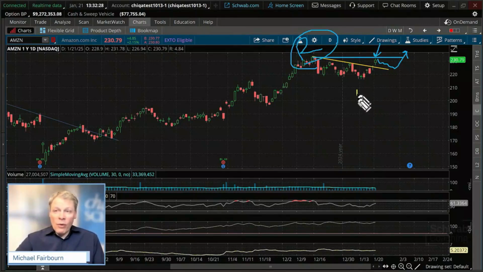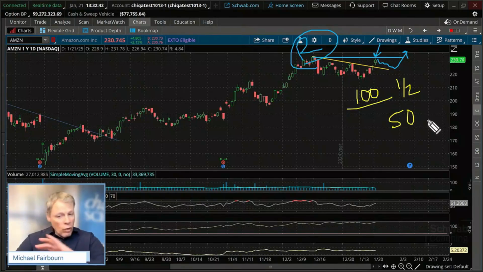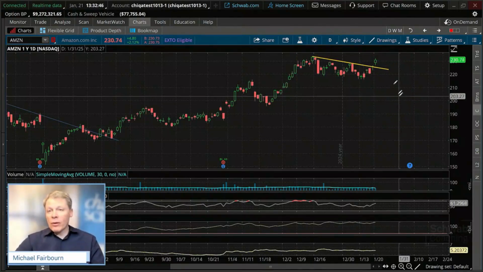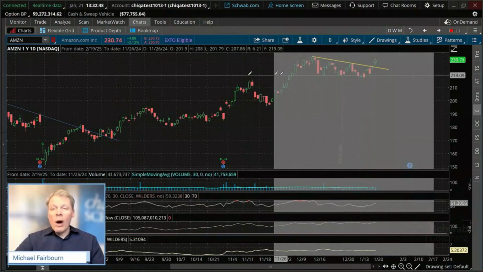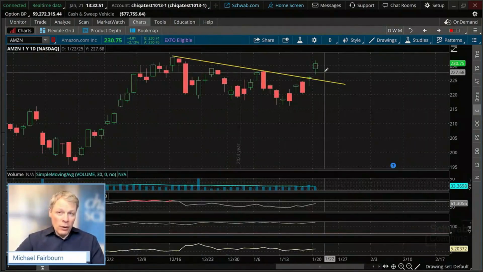We could say, if we were going to buy 100 shares, just using it as a round number, why don't we just take half of that at this initial point? Because we're right at resistance. So we'll cut that in half and say, what about 50 now? Let's run through that scenario. We buy 50 shares right now before the close. What would be a loss scenario for us?